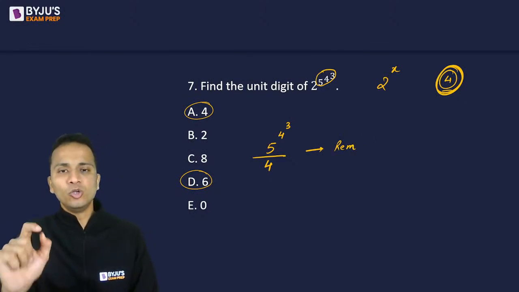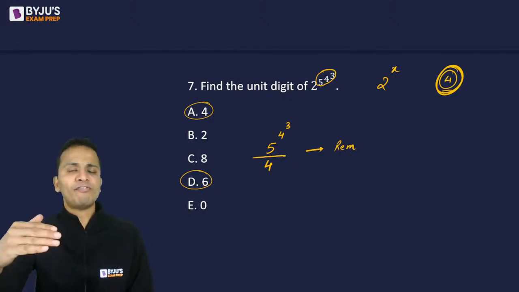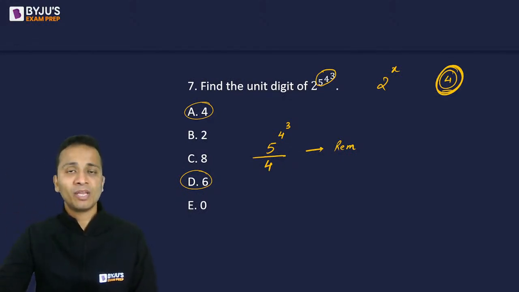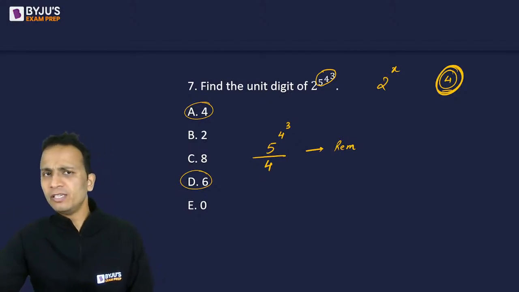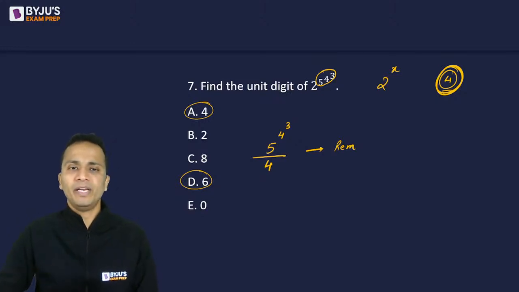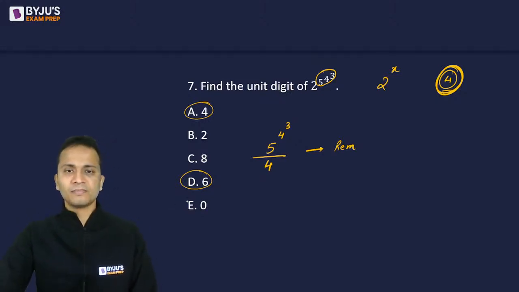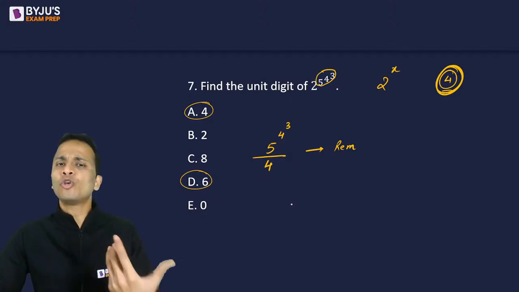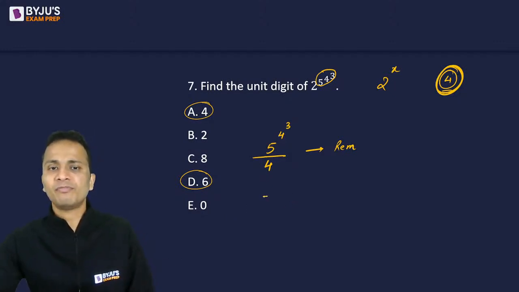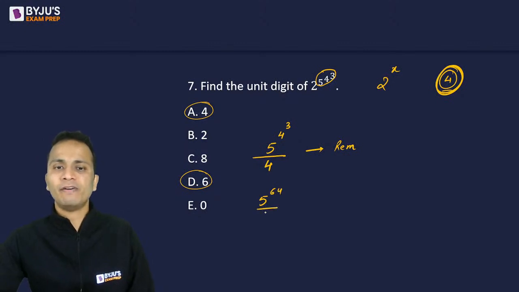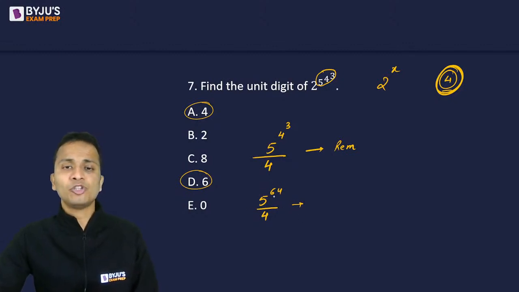Now, can you do the division and give me the remainder? 5 raised to the power something, 5 raised to the power 4 raised to the power 3. इसको आप ऐसे भी बोल सकते हो 5 raised to the power something. When divided by 4, what will be the remainder? Come on, बहुत easy questions पूछ रहा हूं मैं. Even 4 cube को simplify भी कर लो. So this will become 5 raised to the power 64 divided by 4, and I am looking for the remainder. 5 raised to the power 64 का remainder when divided by 4.